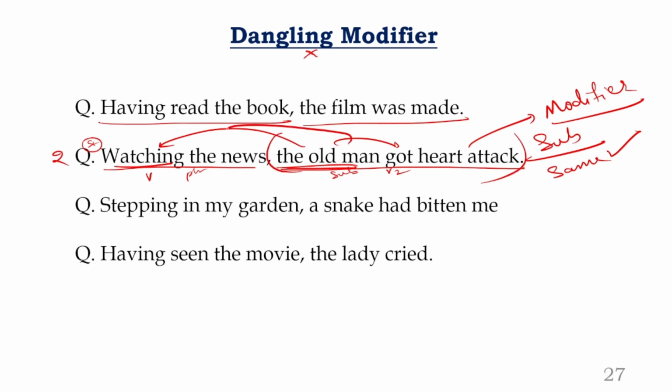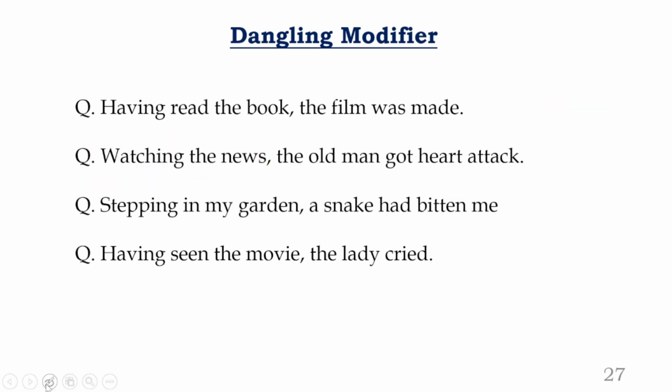Modifier in the sense that the second clause is modifying the first phrase, because the first phrase is incomplete, right? So to get the complete sense, we add the second clause, and the second clause is modifying the first. So what do you understand now? When the second clause is modifying the first phrase and the subject of the two sentences is same, that part is called a modifier. What is it called? Modifier. But I'm not teaching about modifier, I'm teaching about dangling modifier.